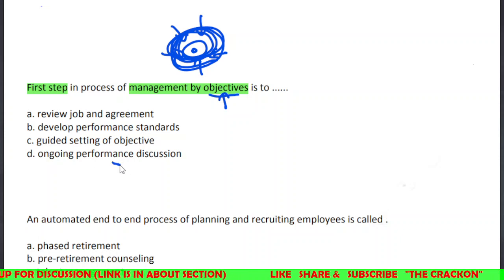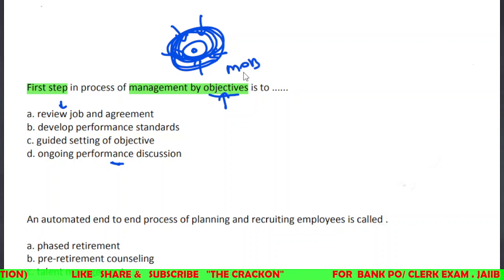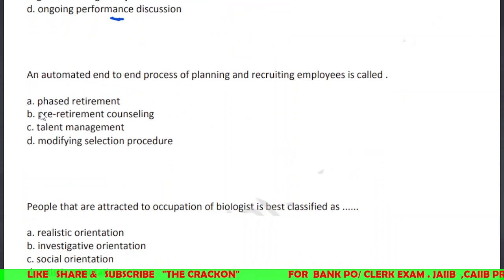So the options are develop performance standards, guided setting of objectives, ongoing performance discussion, which is a later one. Develop performance standards: we'll analyze the performance, then we'll develop guided setting of objectives. So setting of objectives is a later one. The first one is review job and agreement. So here is the correct first step of MBO: review job and agreement. Option A is the correct one. We'll see the next one.